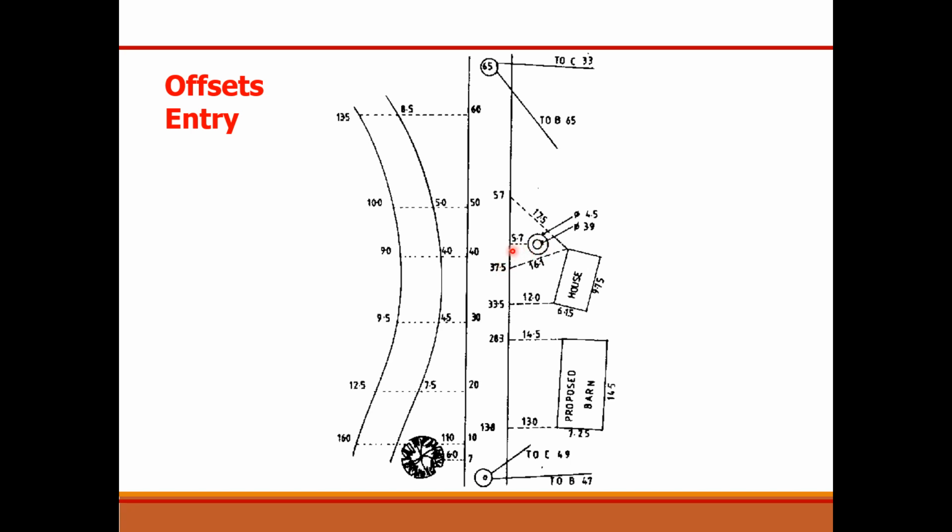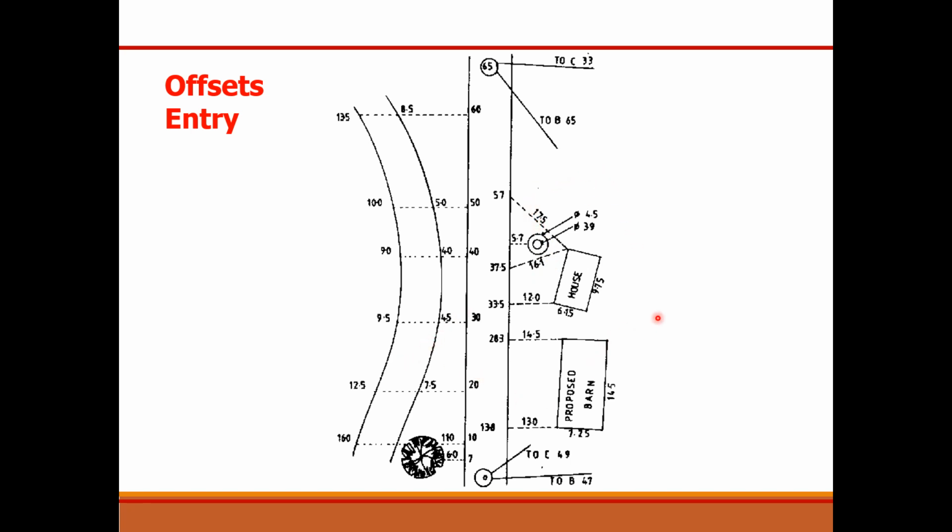Due to the presence of this manhole, we were not able to directly draw the offset from the baseline to the corner of the house. That is why we used two different offsets, one at 37.5 and the other at 57 units. These two offsets are not perpendicular, hence they are oblique offsets. The lengths of these offsets were 16.1 and 17.5.